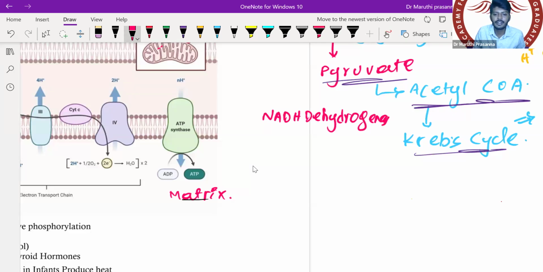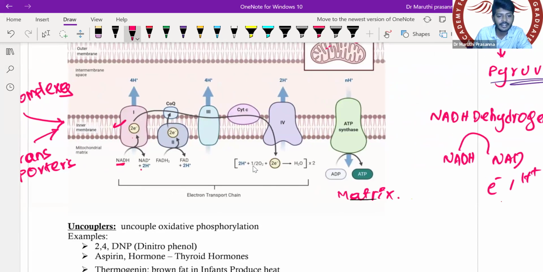NADH dehydrogenase does what? It converts your NADH into NAD, electrons and hydrogen. So this enzyme NADH dehydrogenase forms the hydrogen. This hydrogen will enter into the intermembrane space. Whatever electrons are generated are given to something called coenzyme Q. What is the other name for coenzyme Q? Everybody come and tell me.